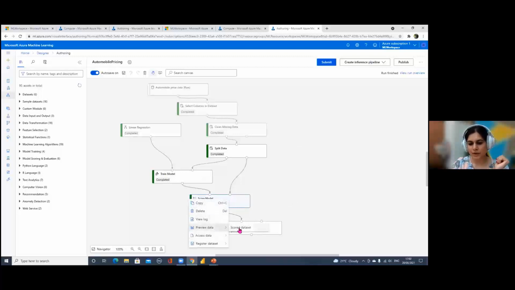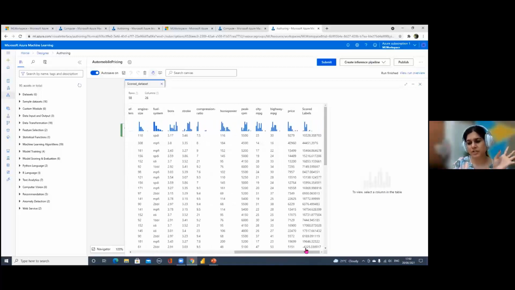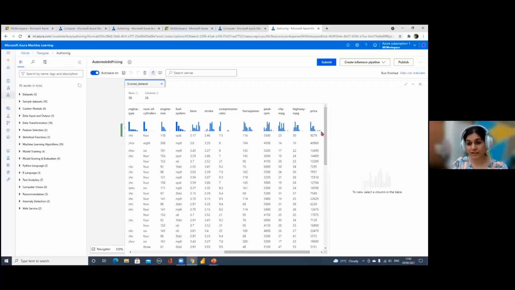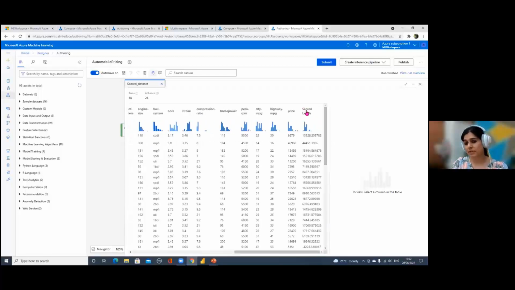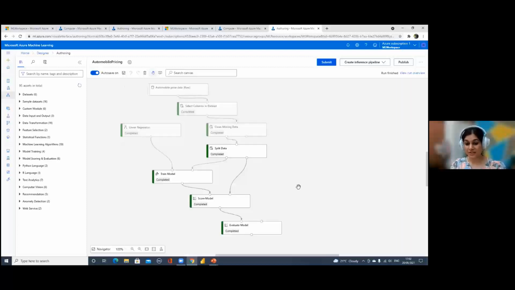Once we go to score model and score data set, this node has used the trained model output to generate some predictions. When you scroll to the right, you see a new column here, scored labels. Scored labels is the column with our predicted values, and our actual label is the price column. So the score node has added a new column, which is our predictions. When you click on it, you can see its distribution as well, like the mean value, median value, min, max, and everything else. So this is what the score node has done.